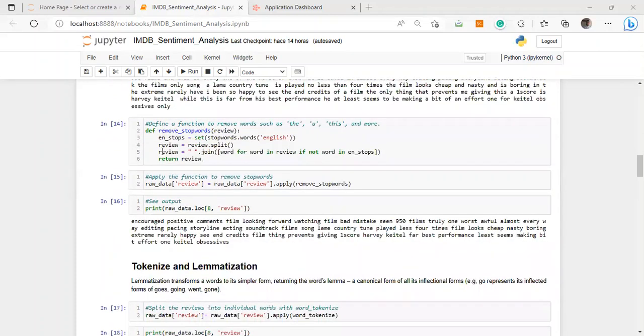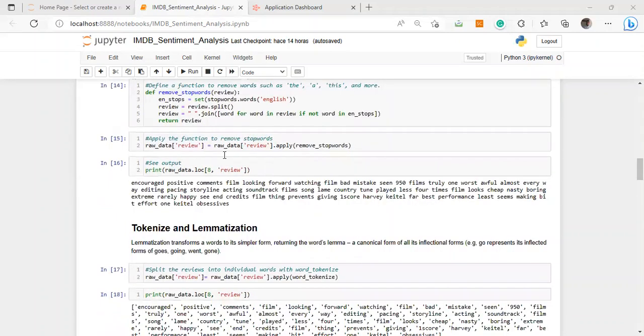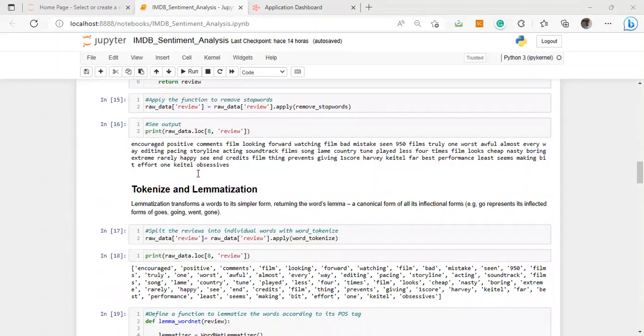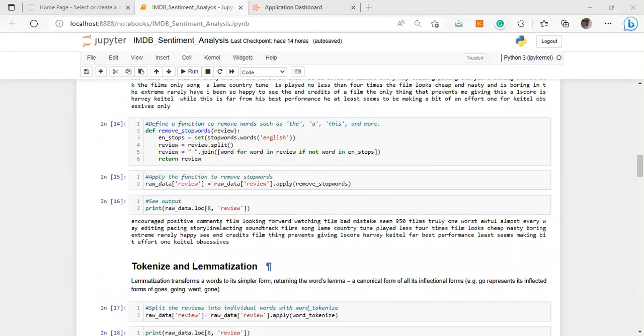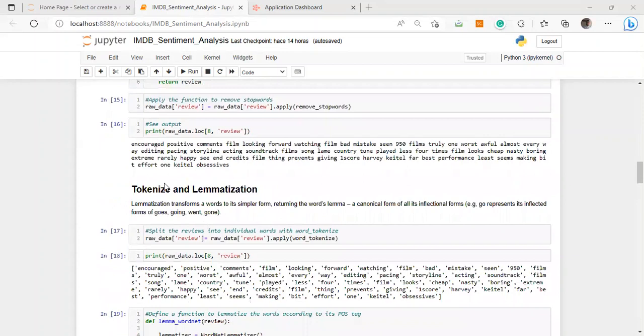Then I defined another function to remove the stop words. I used here stopwords.words English in order to remove words such as the, a, this, and more, using this dataset from the Natural Language Toolkit. I applied this, and as you see, I removed words such as by, the, and so on. Now we have a clean review.